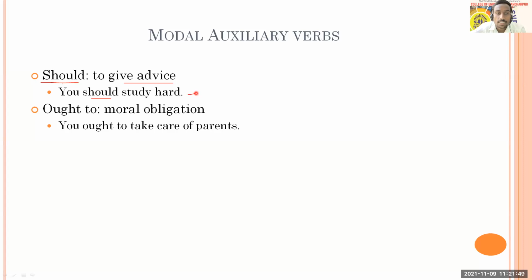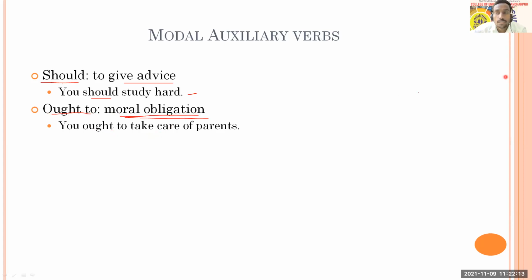Okay, then this is similar to ought to. Ought to also shows moral obligation. Moral obligation means that you have to do something. If you are not doing it, then other people will think that you are not moral, you are not ethical, or your behavior will be odd in that case. So ought to suggests moral obligation.